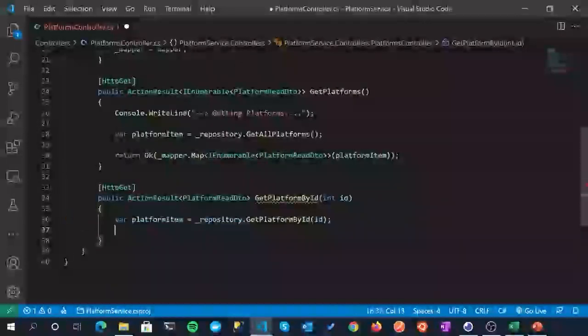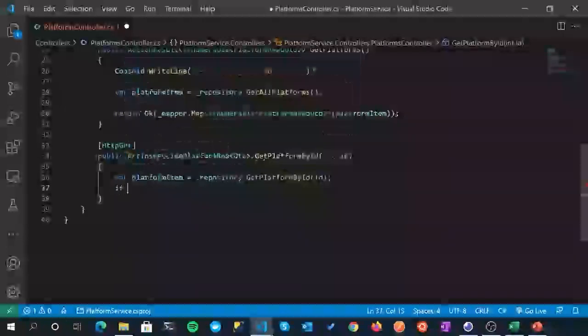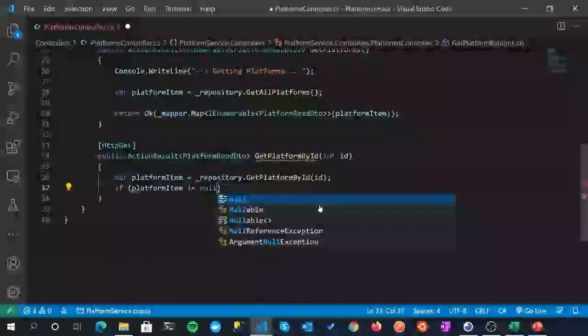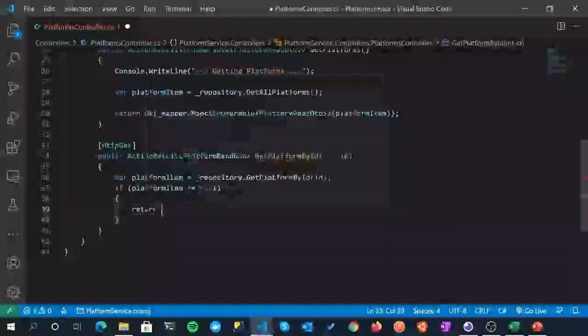Now, as per REST best practices, if you try to locate a resource, an individual resource, as we're trying to do here, and it's not found, you should return a 404 Not Found HTTP result. So that's what we're going to do next, that's the check we're going to make. So if platformItem doesn't equal null, then we have something, that's good, and we're going to return it back. So we'll return it back with an OK.